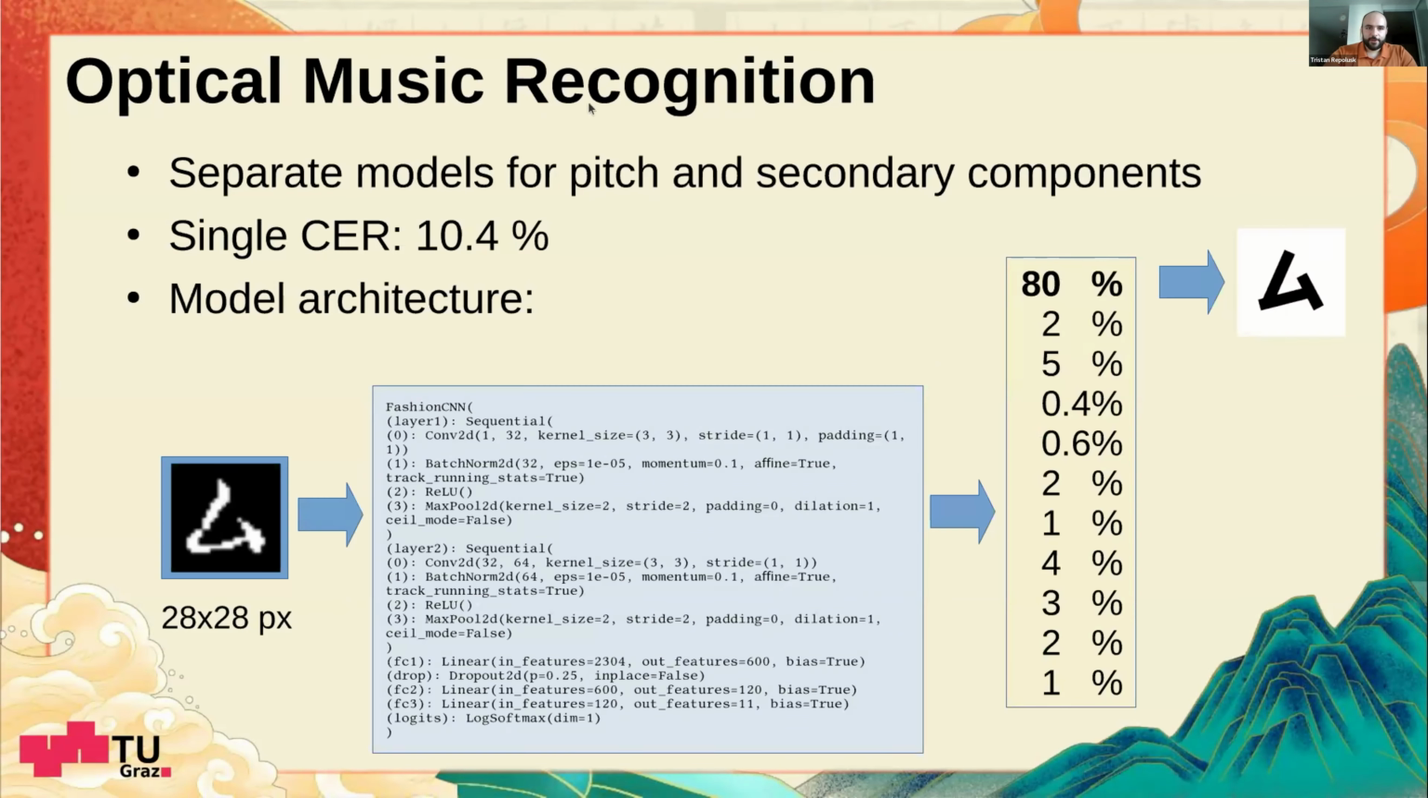And about the optical music recognition, we have proposed the first baseline, which splits it up by pitch and secondary components, which is sometimes done in cases of limited data and where the data space can be modeled like this kind of product space. And with this, for both components in total, we get a character error rate of around 10.4%, which is not that good yet.